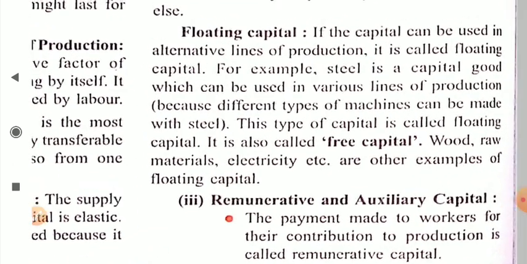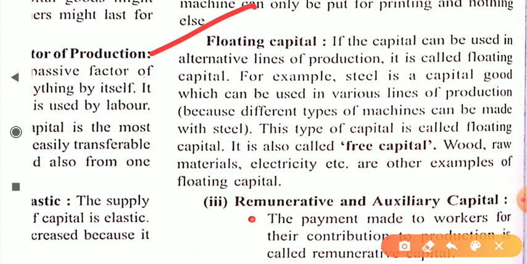Next is floating capital. Dear student, if the capital can be used in alternative lines of production, it is called floating capital. For example, steel is a capital good which can be used in various lines of production because different types of machines can be made with steel. So this type of capital is called floating capital, which you can use freely. It is also known as free capital, because you can use this capital or raw material in different forms or for different things. Wood, raw material, electricity, etc. are other examples of floating capital. So all these are floating capital, dear student.